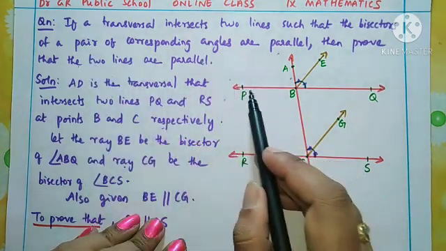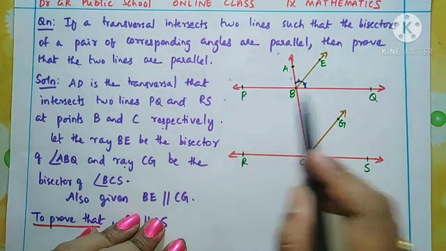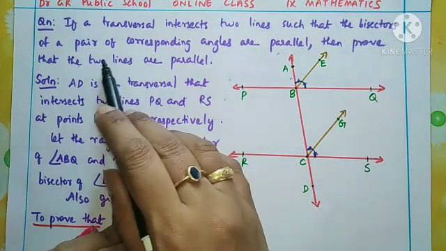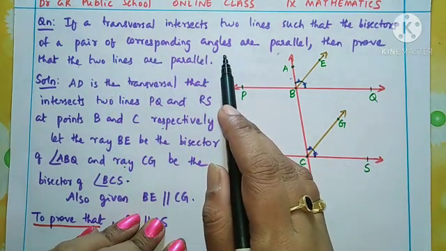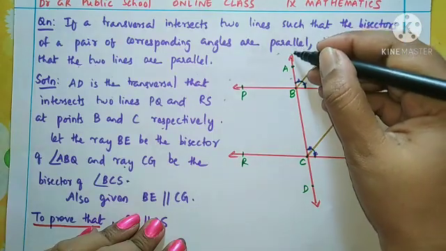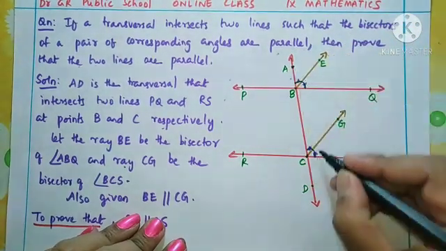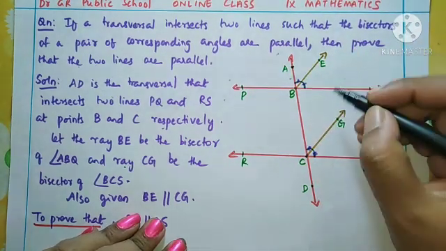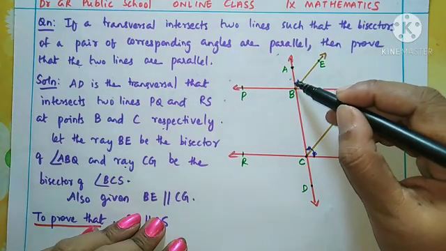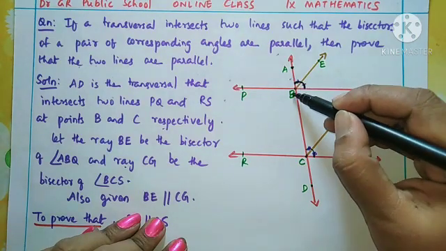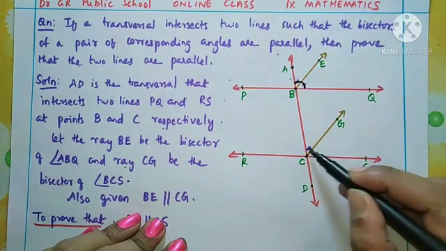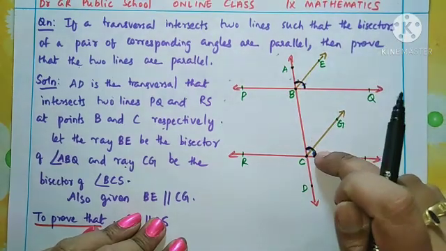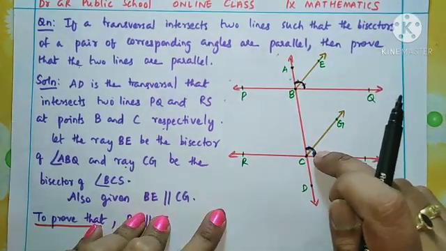If a transversal intersects two lines, PQ and RS, such that the bisectors of a pair of corresponding angles. That means a transversal is drawn here. What is the transversal? This AD, and when it cuts the two lines, we have a pair of corresponding angles formed at the point B and the point C, and these corresponding angles have two bisectors.